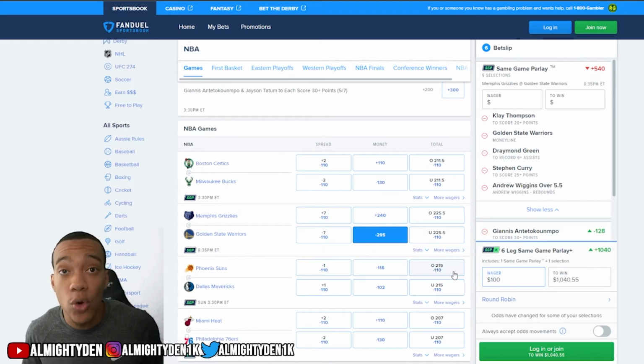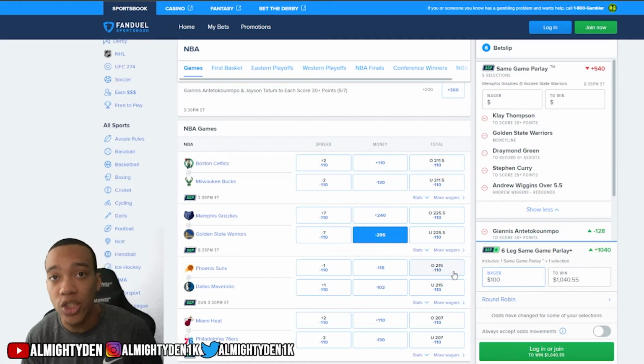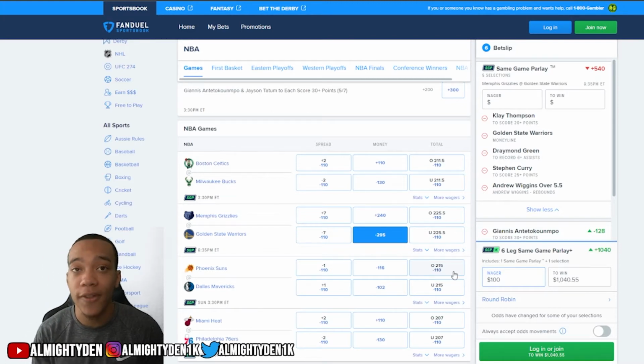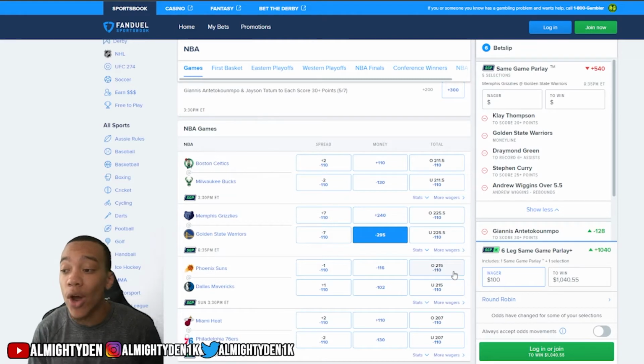Any of those things happen, or if the coach for some reason just doesn't want to give a player minutes. Now for me, I like to play with stars that I know are going to get shots, stars that I know are going to be in the game, and starters. The parlays that I like to play, I don't consider them lottos. Everything that you see right here in front of you is likely to happen. We have seen it happen in the past more often than not, especially as of recently. I like to look at the past 5 games and the past playoff data before I put together a parlay or some plays. And understand, you don't have to play all of this.